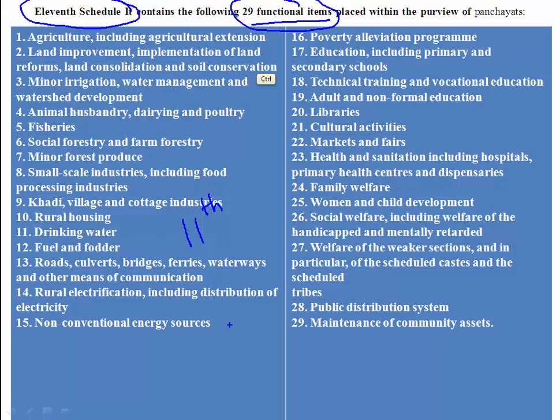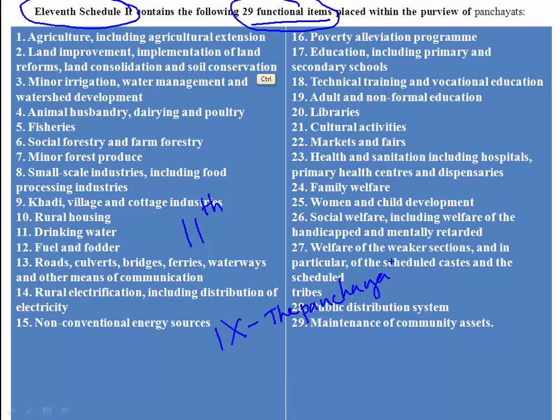If they ask the part number, the part number is 9. In part number 9, panchayats have been included.